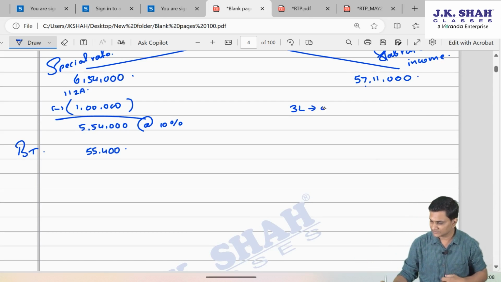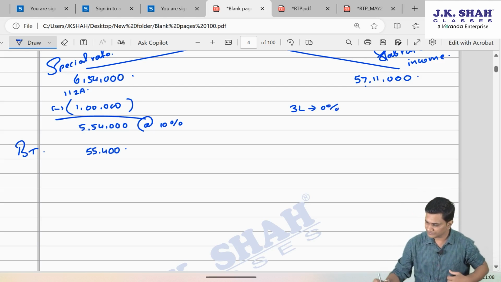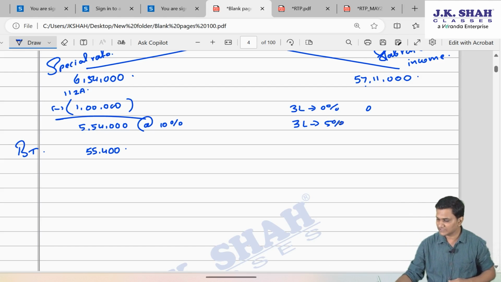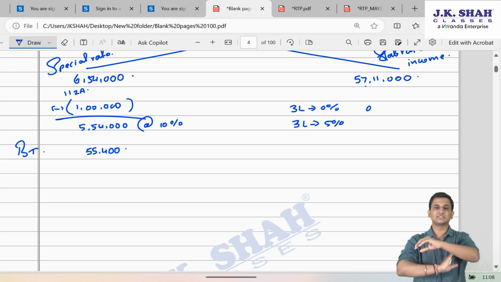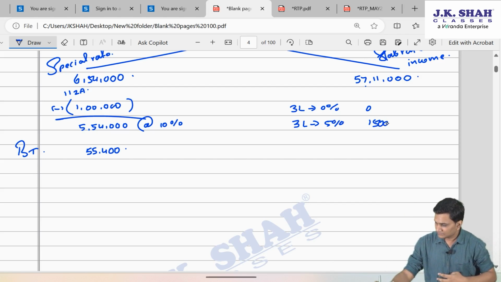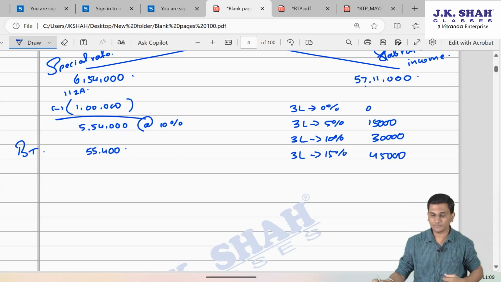First 3 lakh, 0%. You don't have to show this calculation, just you have to do it on the calculator. 0. Next 3 lakh, 5%. Friends, in default tax regime, the slabs are of 3 lakhs. 15,000. Next 3 lakh, 10%, 30,000. Next 3 lakh, 15%, 45,000. Next 3 lakh, 20%, 60,000.